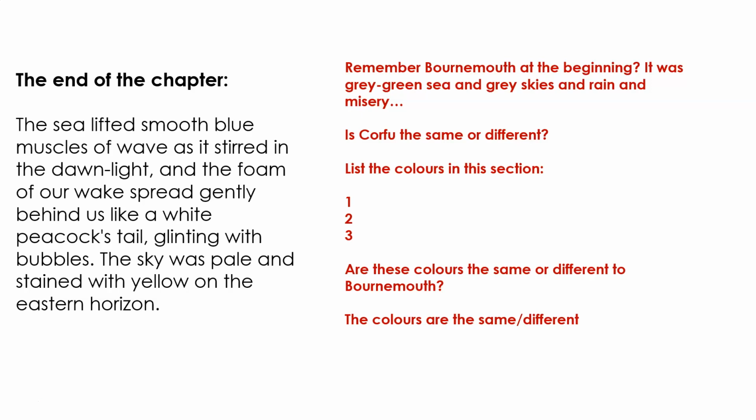So this is a beautiful description of the family arriving by boat, no aeroplanes or easily accessed aeroplanes 50 years ago when this was written, or when they went here. Sorry, as a child, so more than 50 years ago. So they're approaching Corfu by boat. And remember Bournemouth? Bournemouth at the beginning, which was grey-green sea that was wild and grey skies and rain and misery. Is Corfu being presented in the same or different way, guys?